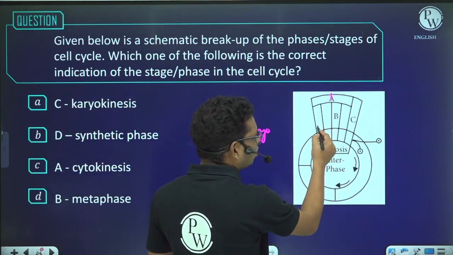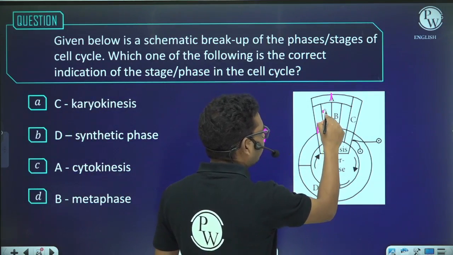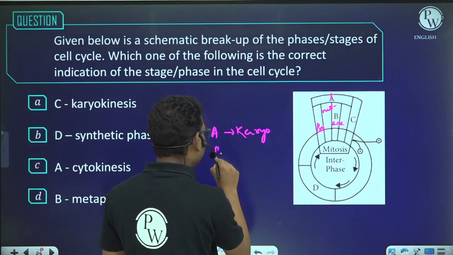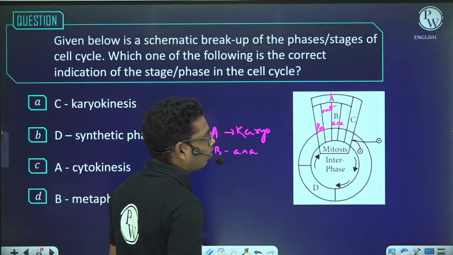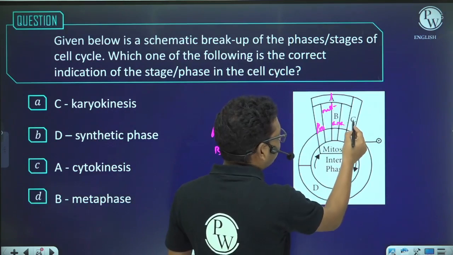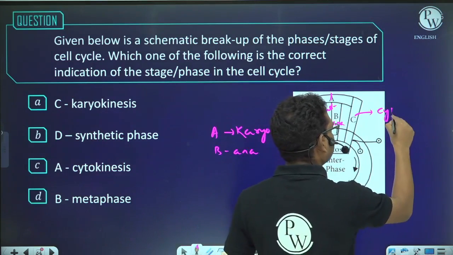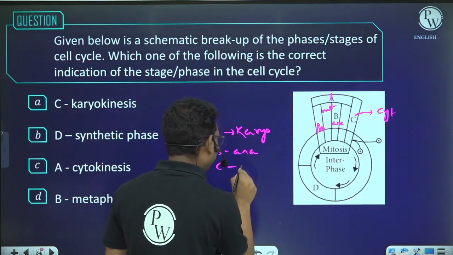What about this phase? This is prophase. This is metaphase. And this is anaphase. So in this case, B will be anaphase. After karyokinesis, this C is taking place. And what is C? C is cytokinesis.